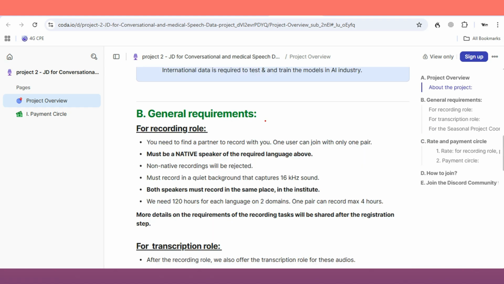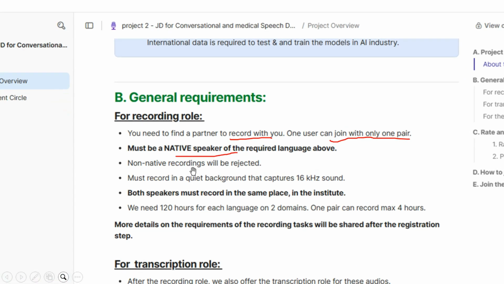Now, the general requirements for this project, what do they need? You need to find a partner to record with you. One user can join with only one pair, and non-native recordings will be rejected. So if you're not a native speaker of the language that they're looking for, you will be rejected. You must record in a quiet background that captures 16 kilohertz sounds. Both speakers must record in the same place, and they need about 120 hours for each language on 2 domains. One pair can record a maximum of 4 hours.